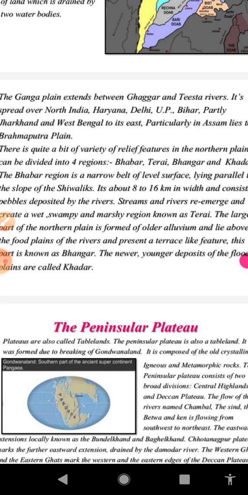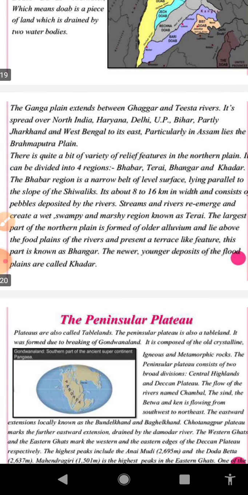As the streams reappear in the Tarai zone, this zone has converted into a marshy, swampy land. Due to lack of proper drainage, accumulation of water takes place in the Tarai zone. Comparatively, the Tarai zone has less steepness than the Bhabar, so drainage is not proper, and due to the accumulation of water, the area has converted into a marshy or swampy land.